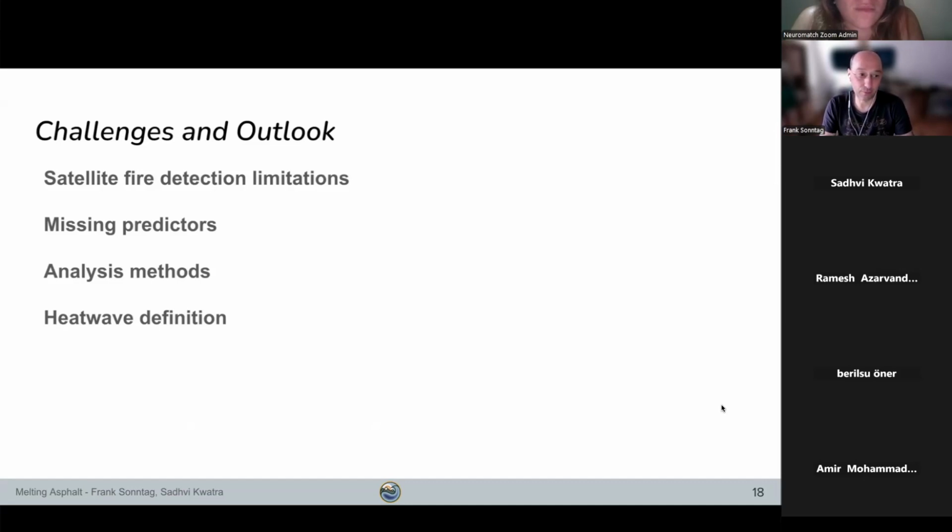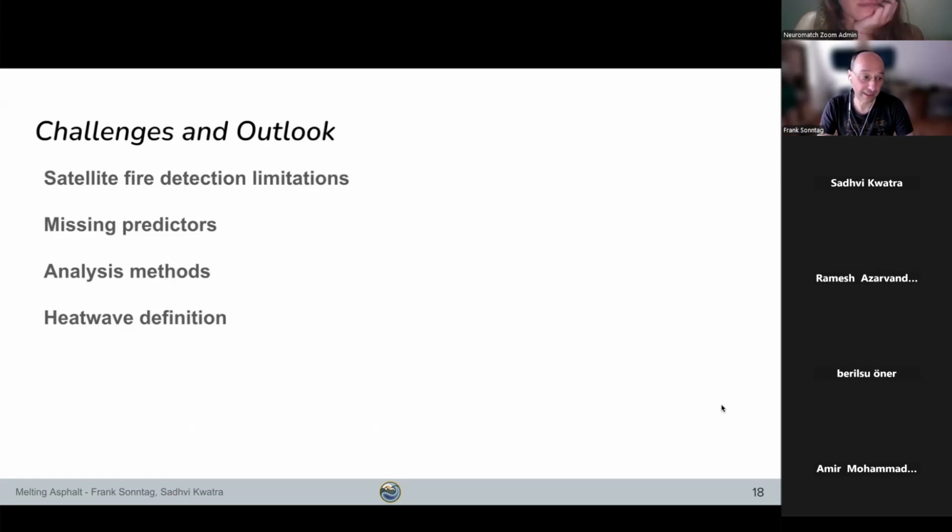And we also only looked at a number of factors that impact fires. You may remember the fire triangle that we looked at the beginning, where atmospheric conditions like heat waves are just one factor that play a role. The scope did not allow us to look at other processes like land use changes or human activity. And related to this, our methods may not have been sufficient to tease out the more complicated relationship than just a linear relationship between heat waves and wildfires.